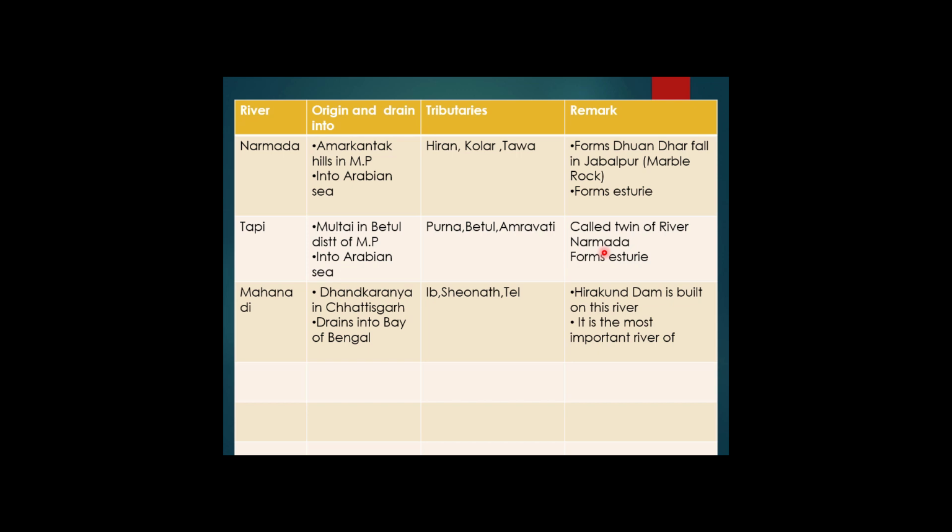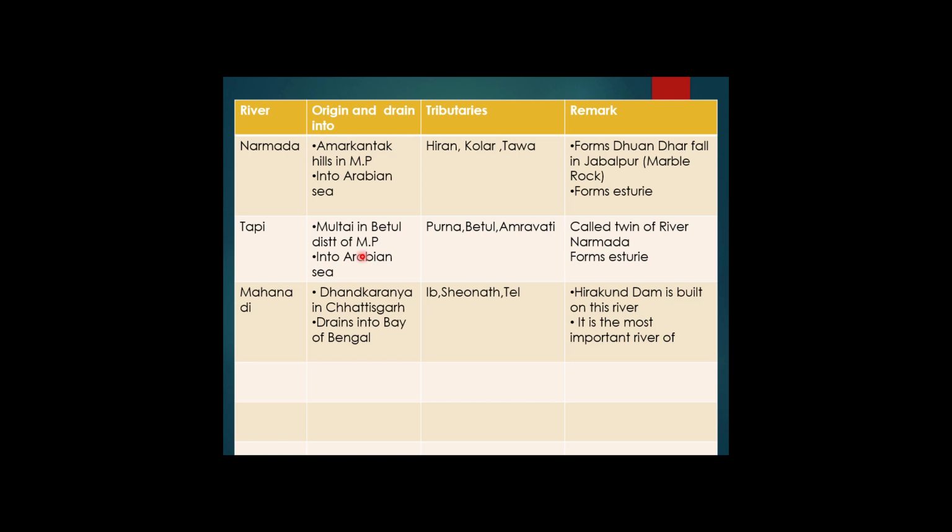water into Arabian Sea. So now the second river under the peninsular part of India is river Tapi. It is also flowing in the Rift Valley, as in the case of river Narmada. The source of river Tapi is Satpura range under the Betul district of Madhya Pradesh, and it drains into the Arabian Sea as in the case of Narmada river. It is also flowing in the Rift Valley, similar to the Narmada river.